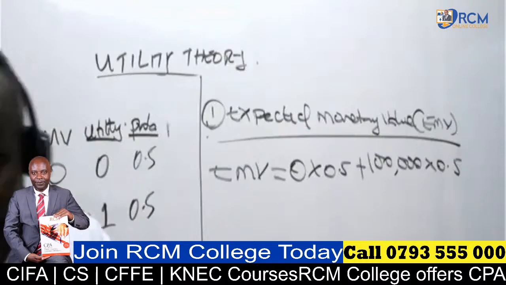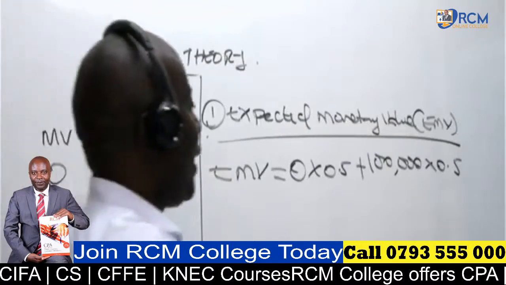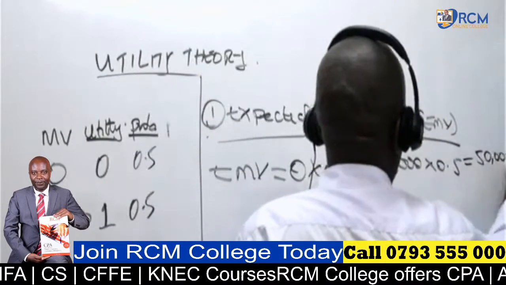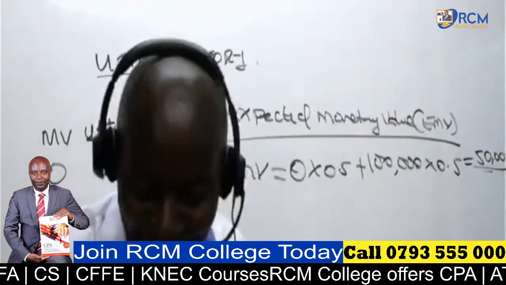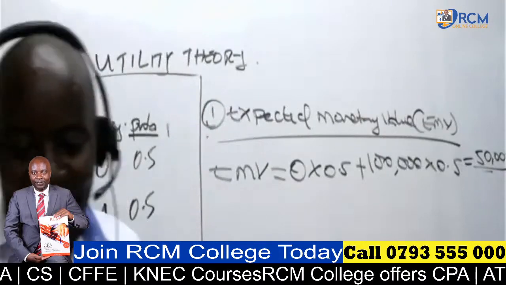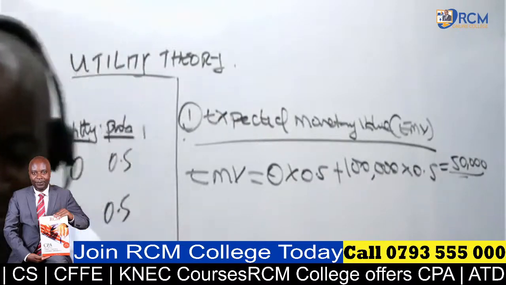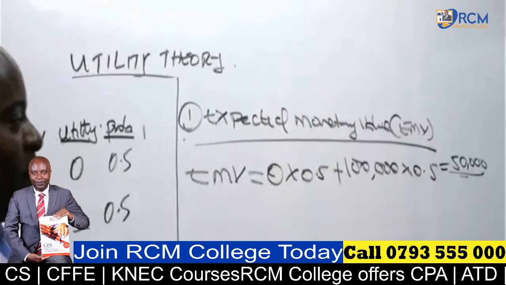So the expected monetary value, they're giving me a figure of 50,000. That is the expected monetary value.